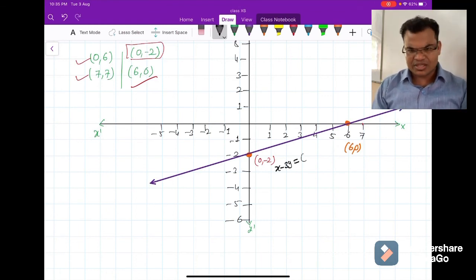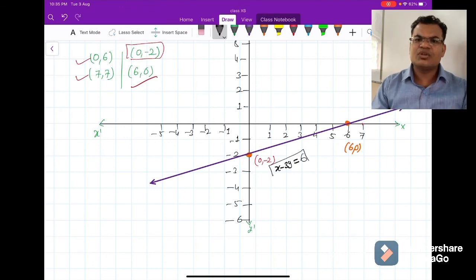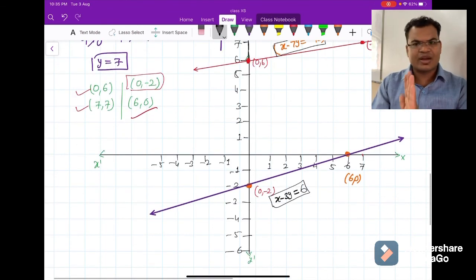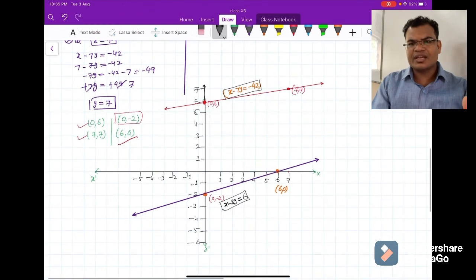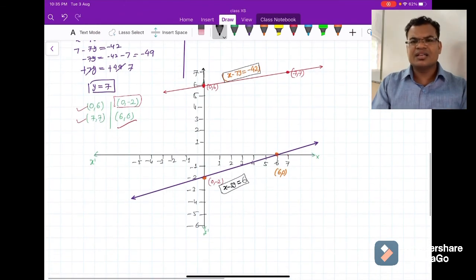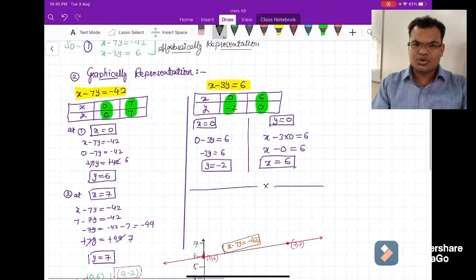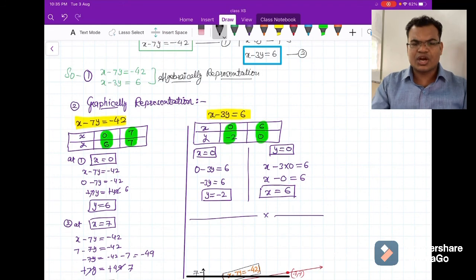But this time we cannot say, because right now this is what is visible. And just write down, guys, when you are making the equation, after drawing a straight line you write x minus 3y equals 6 and x minus 7y equals minus 42. Whenever you are writing the equation, you just draw the straight line, and then you can write the equation on the straight line. Okay, so I hope this topic is easy, and you understood what the equations are and how you will draw. So this is called the representation of the equations on the graph.